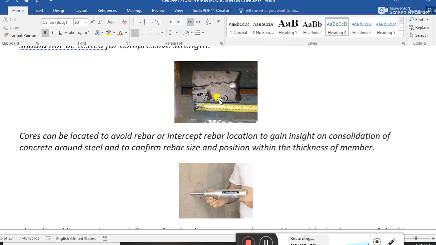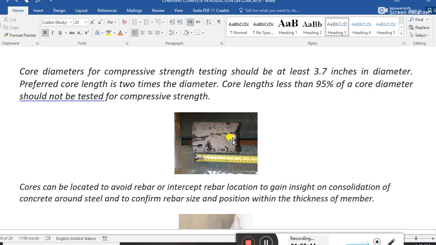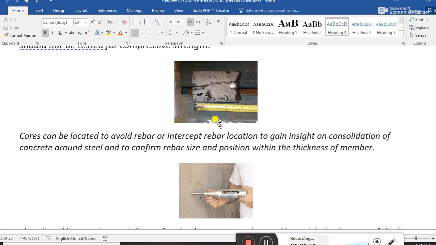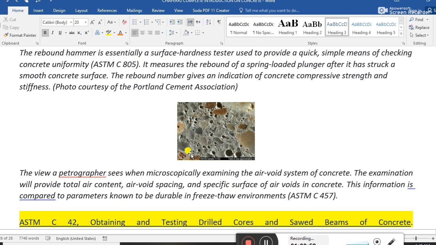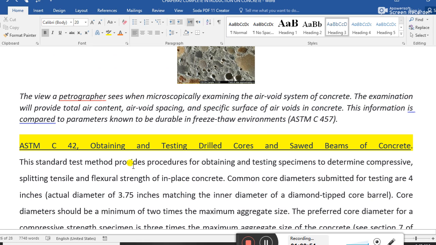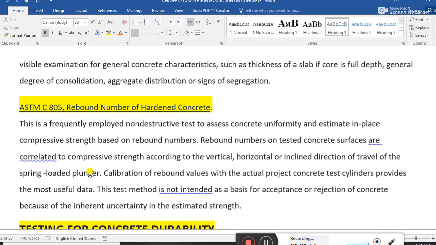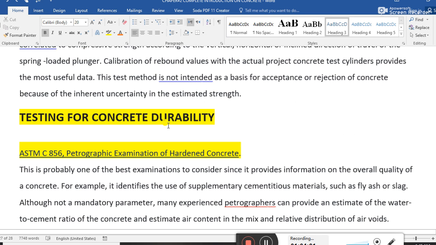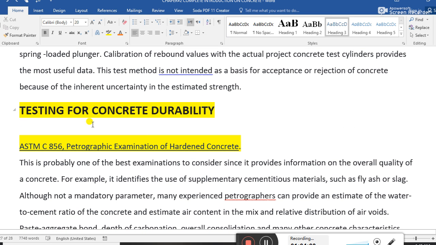This is a sample taken from the concreted construction elements, maybe from a slab, columns or beams. This is the destructive type of test. Guys, the rebound number of the hardened concrete is also a little bit discussed.